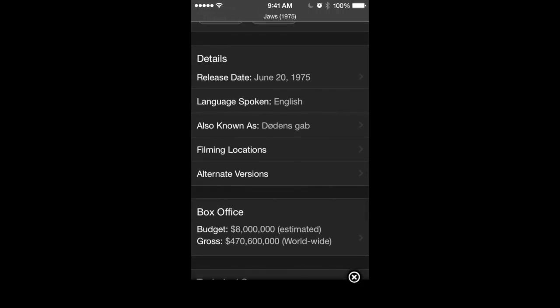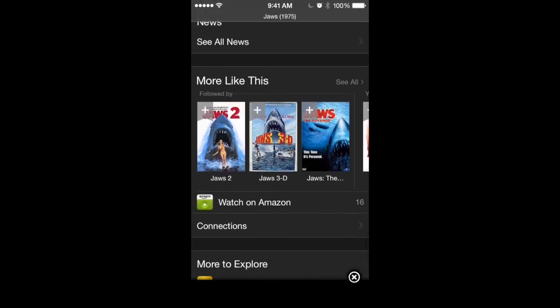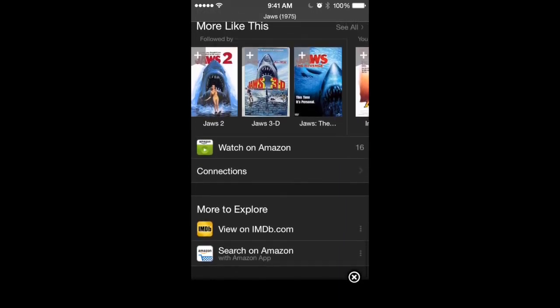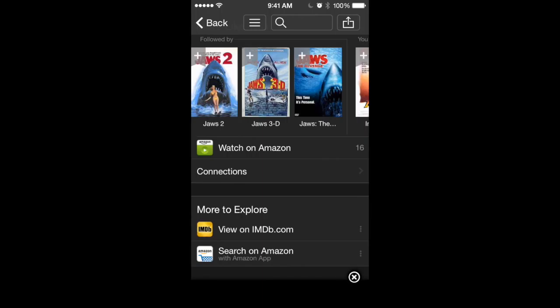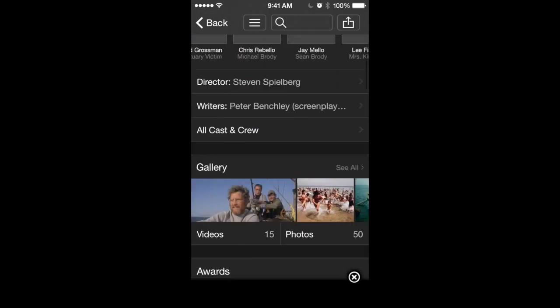So it takes you basically to the same information we saw up top just a second ago. There are just the details about the movie, runtime, and then it says more like this. So obviously the other Jaws movies are going to pop up first. You can click on watch it on Amazon. And basically that's it right here.